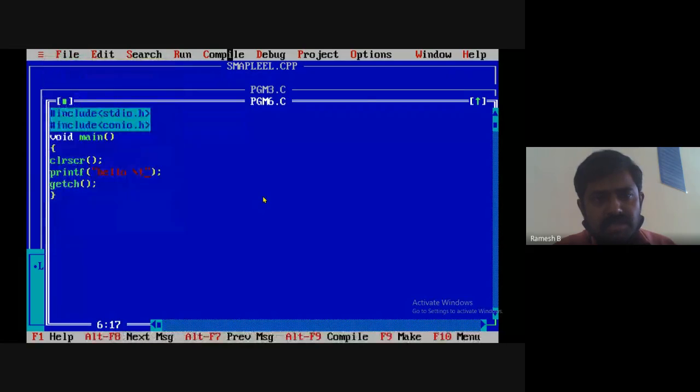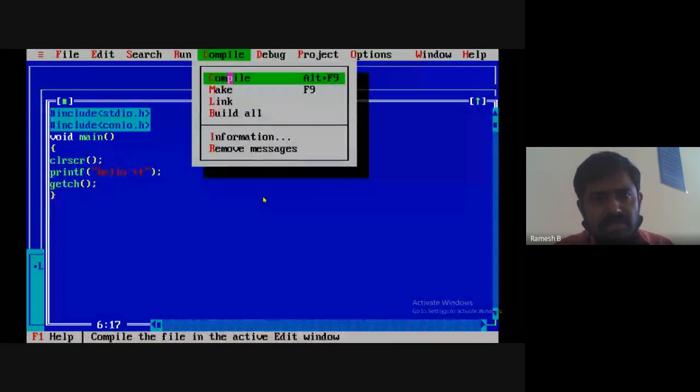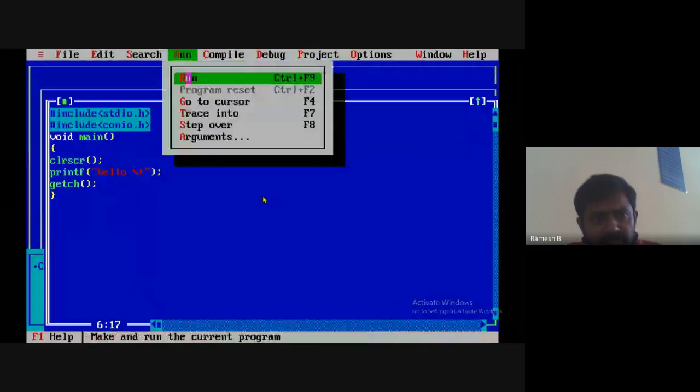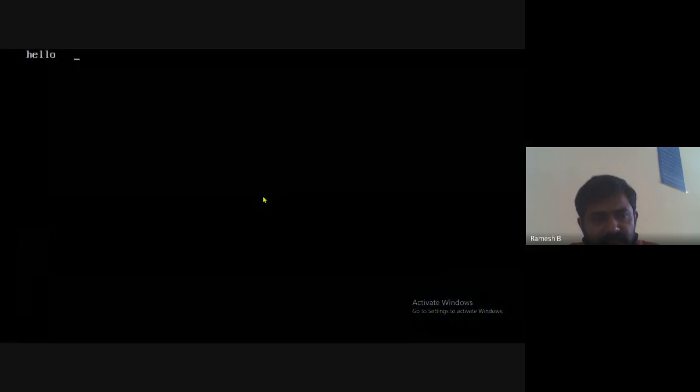I'll compile it. After that, I'll run it. Now you see that the cursor has moved a tab of 8 spaces. The cursor has moved a tab of 8 spaces.